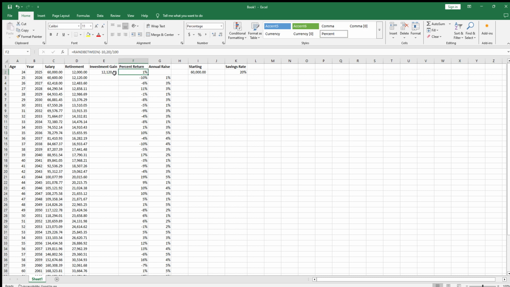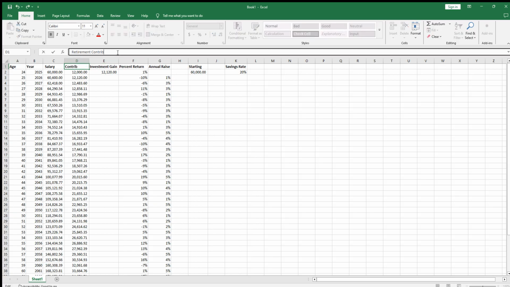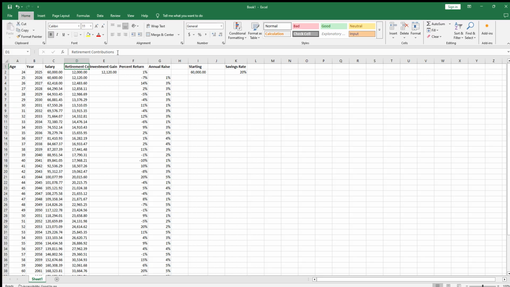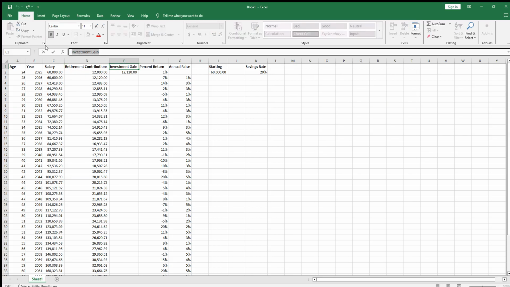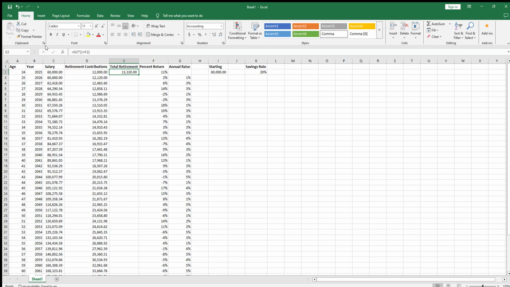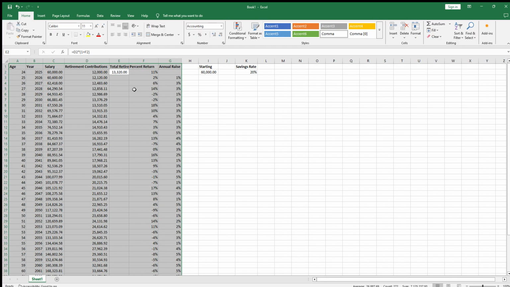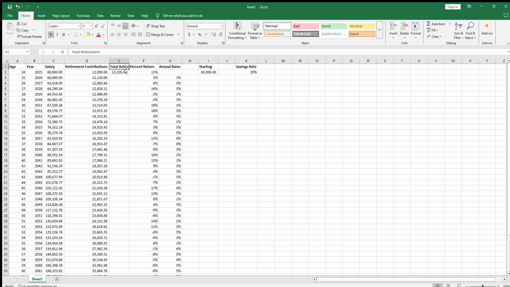Oh, and now it switched back to 1%, but you can see we have a total retirement. We can do this to retirement contributions. This is money that we actually put in ourselves. And then we can do total retirement. Whoa.